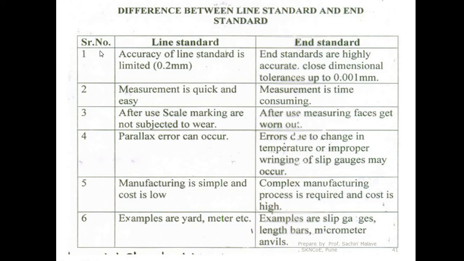Now we'll discuss the difference between line standard and end standard. A lot of times this difference is asked at the time of the exam, that is the INSEM exam. So we can easily write this because we have discussed this in detail. We can write down 4 to 5 points. In case of the line standard, the accuracy is limited to 0.2 mm, whereas the end standards are highly accurate. Close dimensional tolerances up to 0.001 mm can be achieved. So end standards are highly accurate.